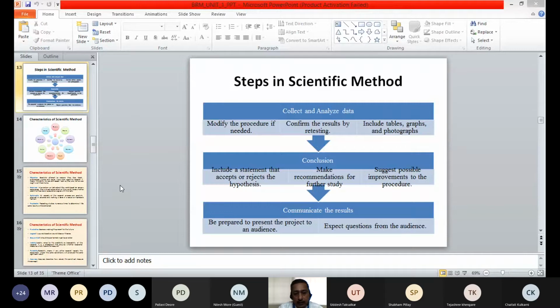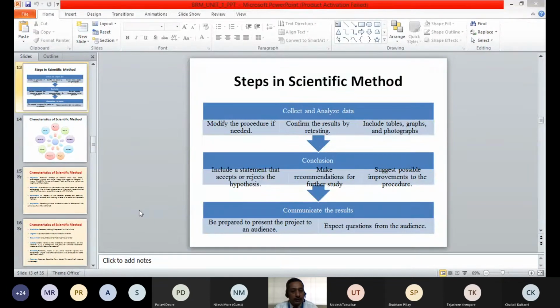Then another step is the conclusion. We will have to make a conclusion, and include a statement that accepts or rejects the hypothesis. So whatever assumption we have made for that particular problem, why that problem is there, to solve that problem we have made certain assumptions.